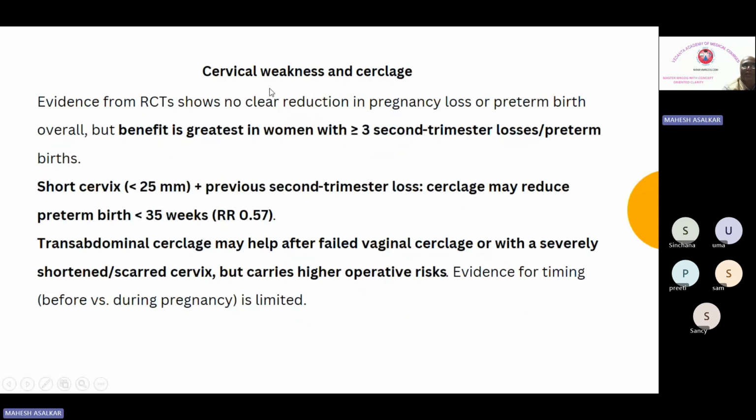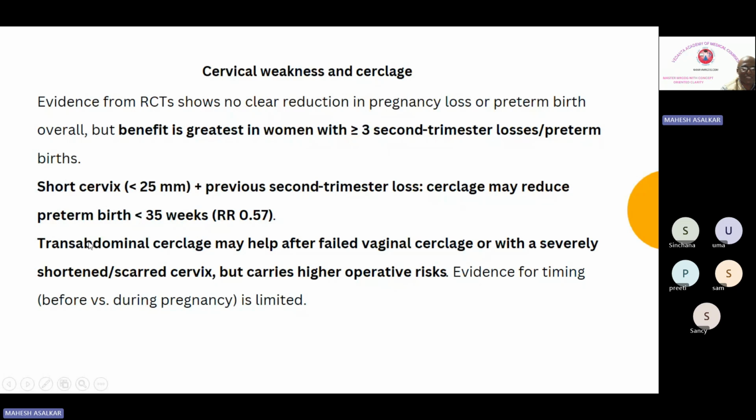Then further we go ahead with the cervical weakness and encerclage. Evidence from RCT shows no clear reduction in pregnancy loss or preterm birth overall, but benefit is greatest in women with 3 or more second trimester losses or preterm birth. If it is a short cervix less than 25 millimeter plus previous second trimester loss, cerclage may reduce the preterm birth below 35 weeks of gestation. So preterm births before 34 weeks of gestation are reduced if the cervix is short and there is a history of previous second trimester abortion. This is what the guideline says.